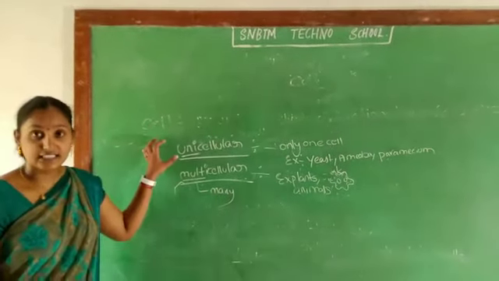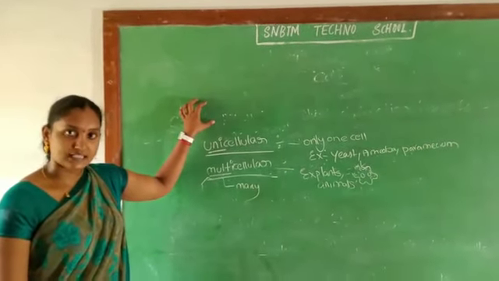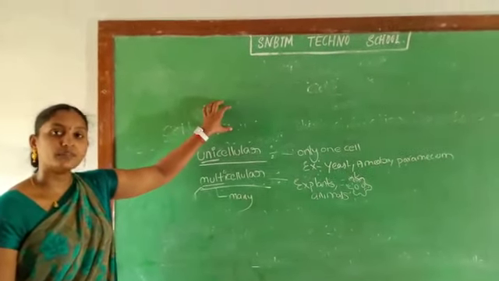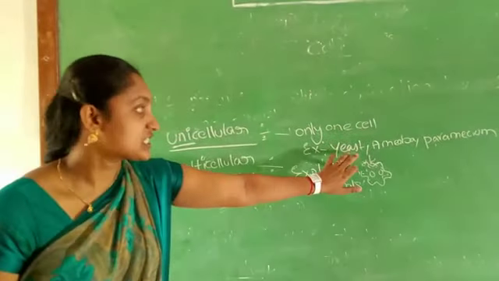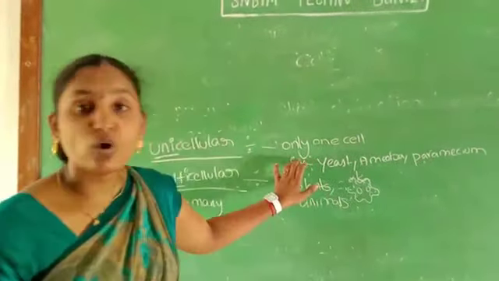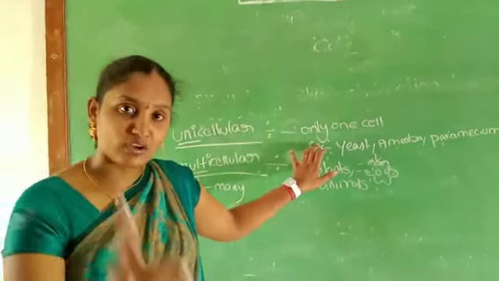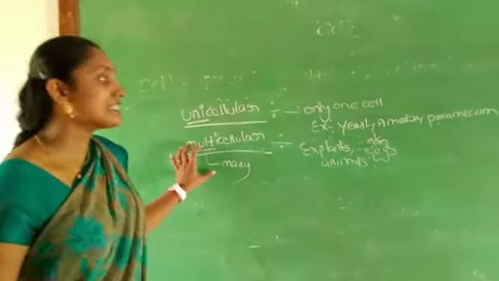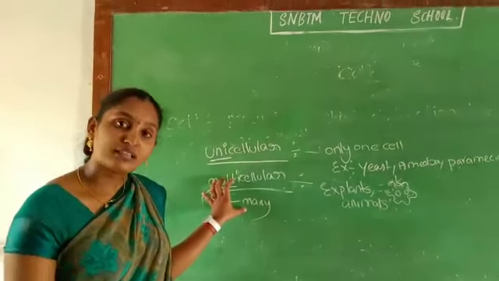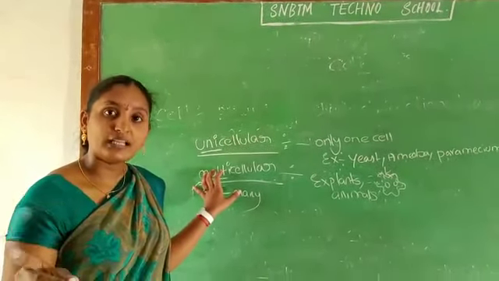So what I said, children, depending upon the number of cells present in an organism, the organisms are classified into two types. One is unicellular and the other is multicellular. Unicellular, what is uni? Uni means only one cell is present. Examples are yeast, amoeba and paramecium. In this only one cell is present, and that one cell is responsible for performing all the functions in that body. In multicellular organisms, there may be more than one cell, maybe trillions or millions, not countable. Examples, plants and animals come under multicellular organisms.